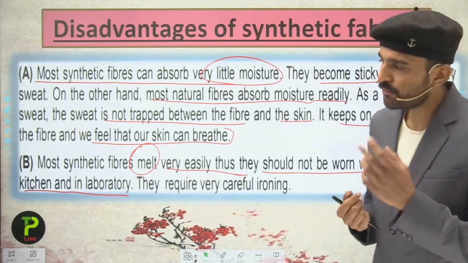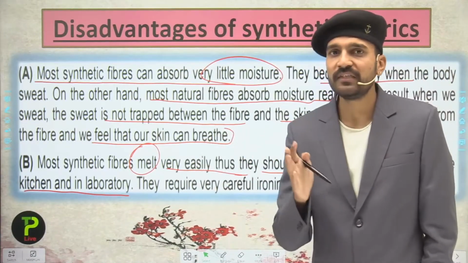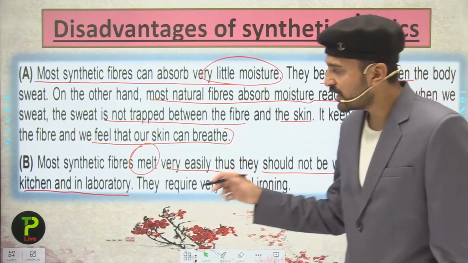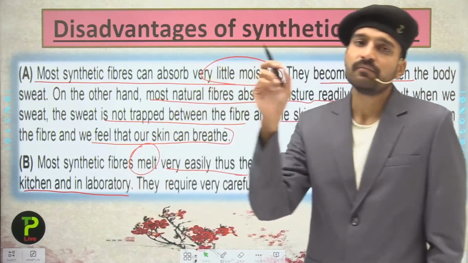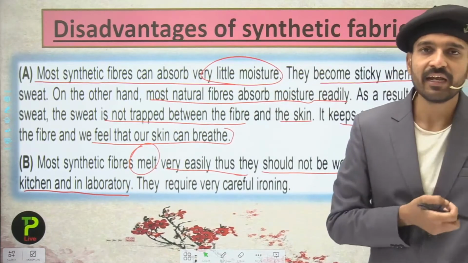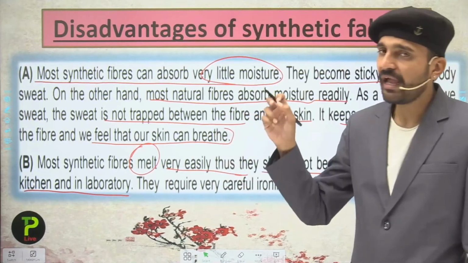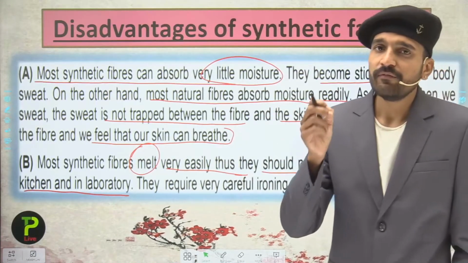Depending on this, most synthetic fibers generally melt. So while working in the kitchen or laboratory, if an accident happens, they melt and stick to the skin, which would be very problematic.